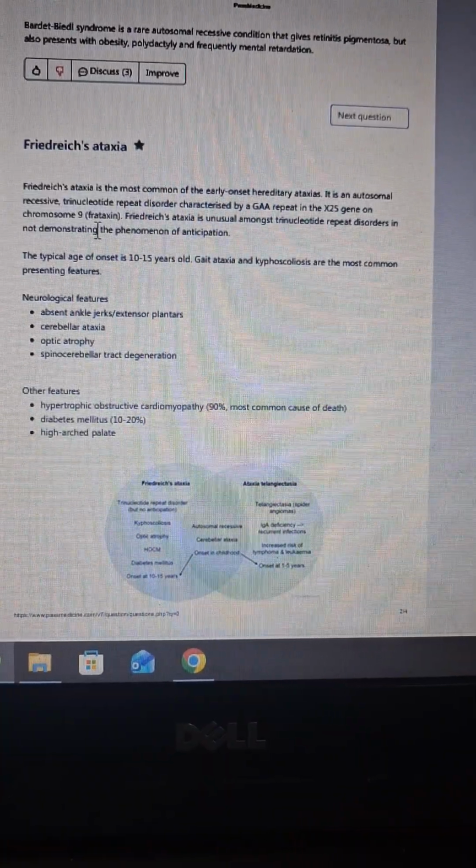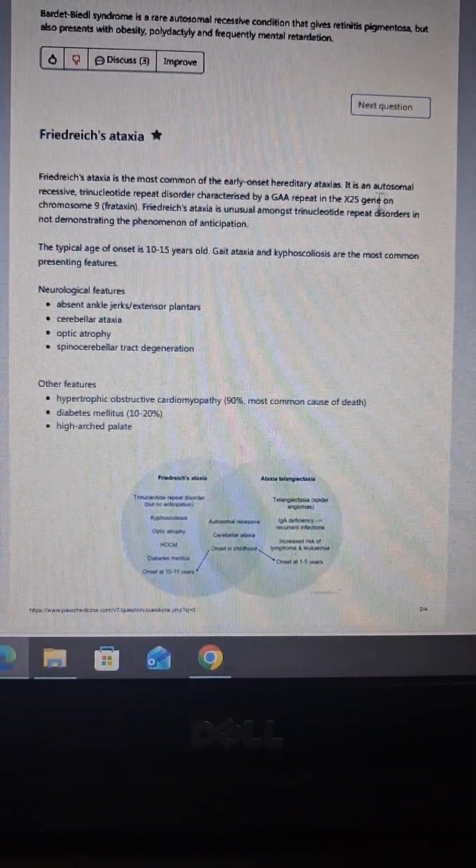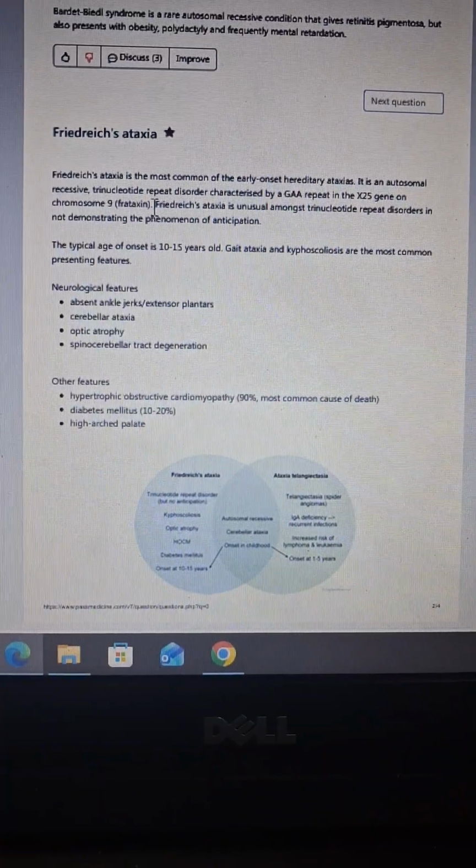F for Friedreich, F for frataxin, alright? And it is a trinucleotide repeat disorder. GAA will be repeated on what gene? X25 gene on chromosome number 9, and Friedreich, frataxin, alright.